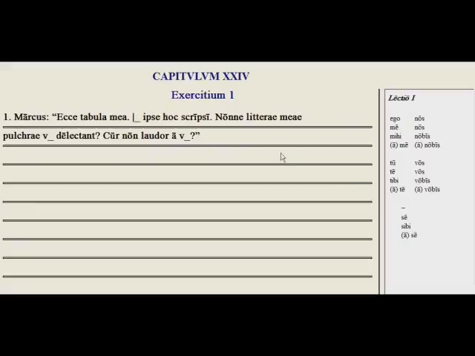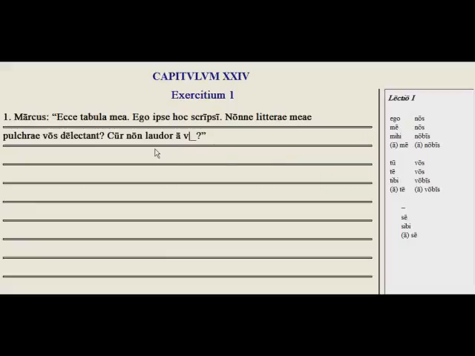Okay, let's get some practice with these. So Marcus says, look at my tablet, ecce mea tabula, blank ipse hoc scripsi. I myself wrote this. So we want the form of I in Latin, which is ego. Ego ipse hoc scripsi. Nonne litterae meae pulchrae blank delectant. Surely my beautiful letters delight you guys. So here what we want is you, accusative plural, which on the chart here is right here, vos.